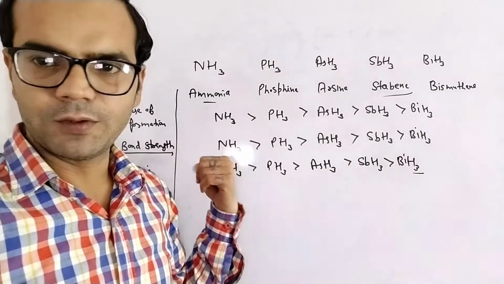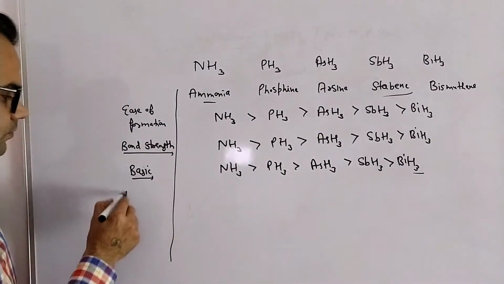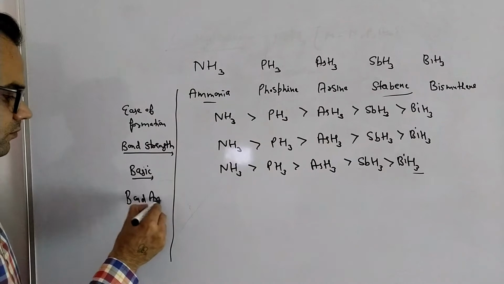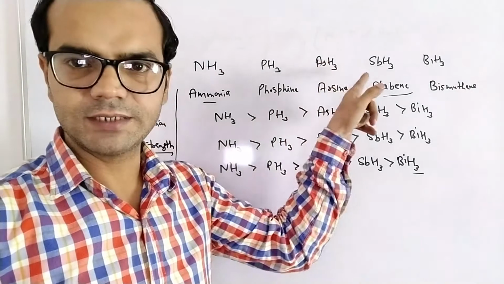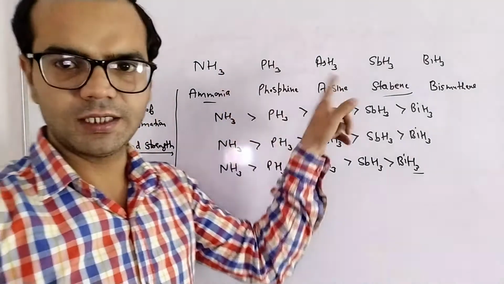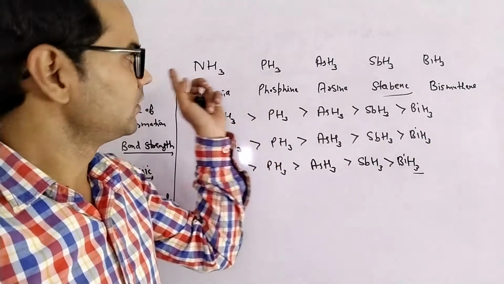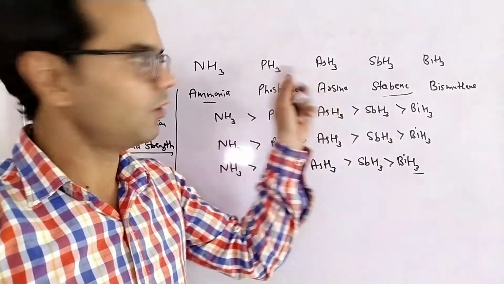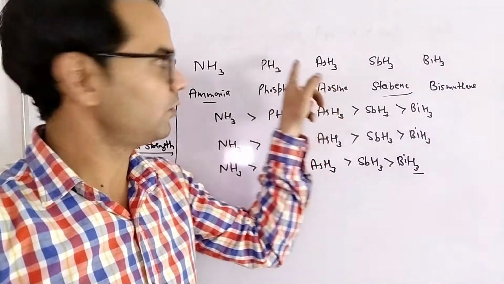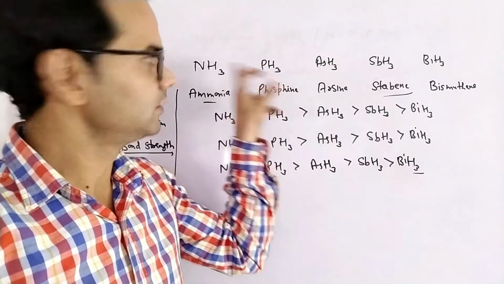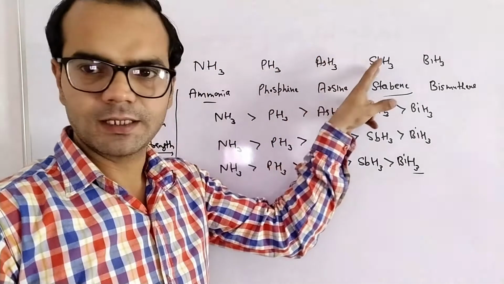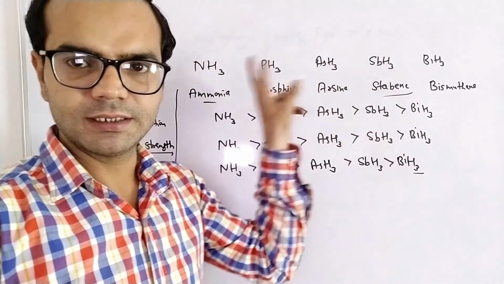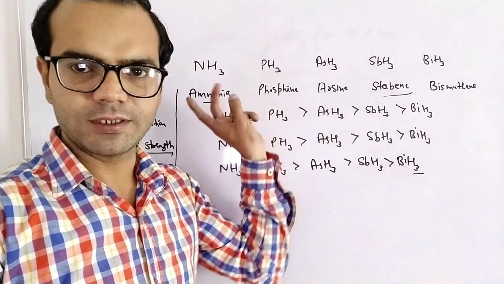Next is bond angle. For all these hydrides, hybridization is the same, and they all contain one lone pair. And the side atom is also the same. On decreasing electronegativity of the central element, bond angle decreases. We have discussed this in chemical bonding.